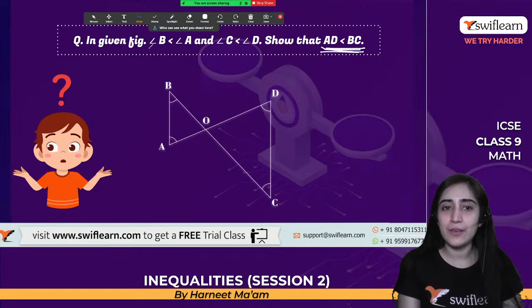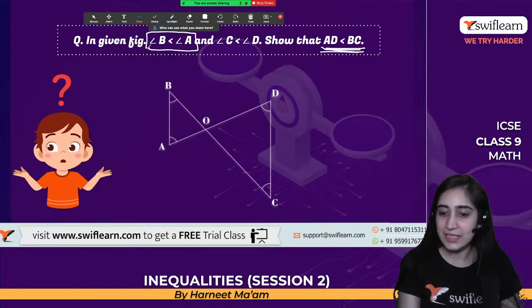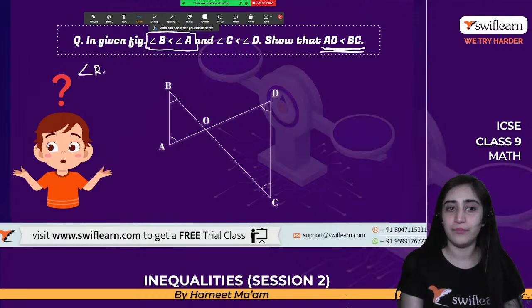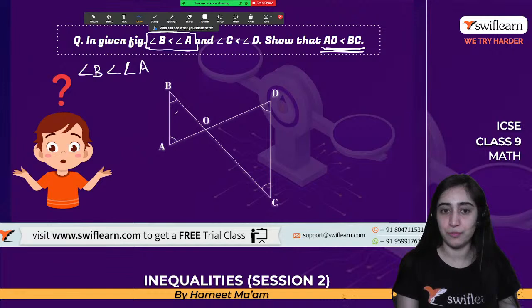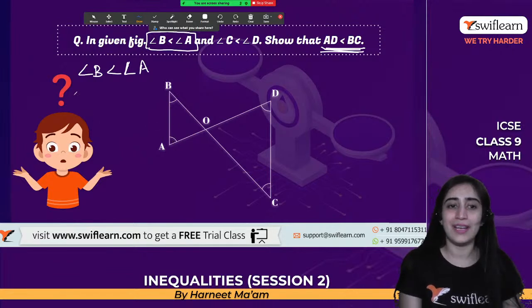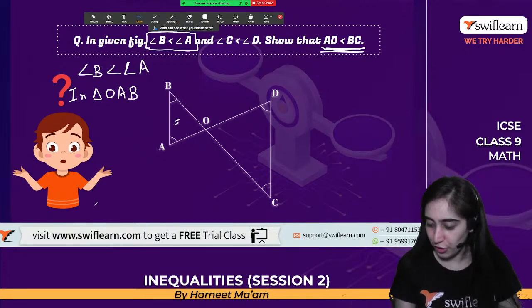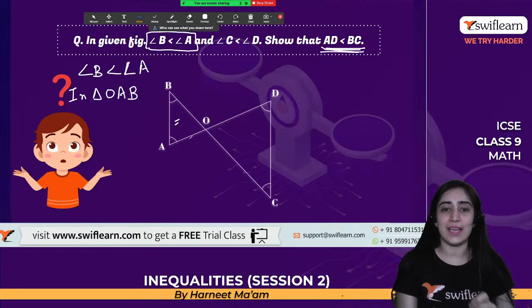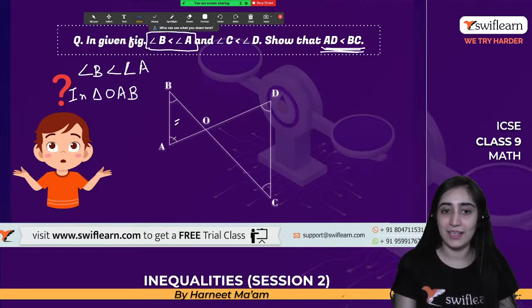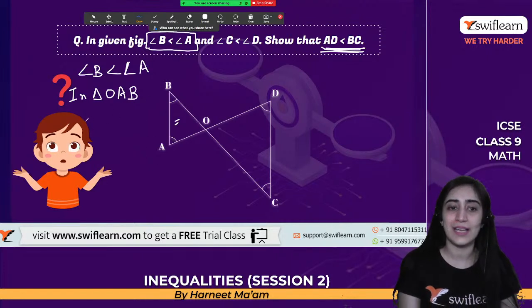So now it's given, the first equation that is given to us, that angle B is greater than angle A. Right. This is greater than this angle. So let's consider triangle OAB. Now, when this angle is smaller and this is bigger, what does that mean?